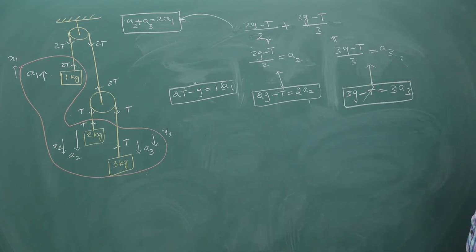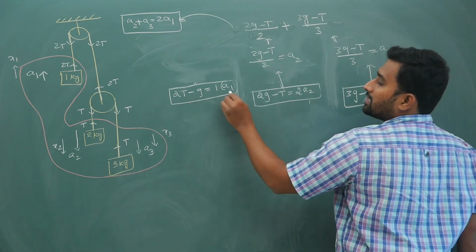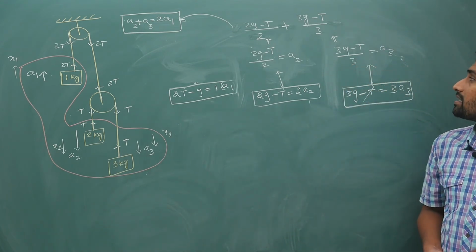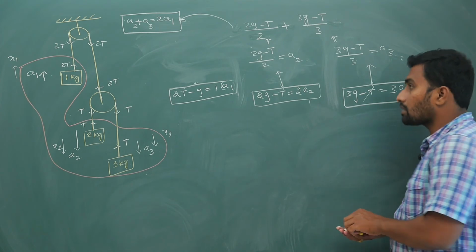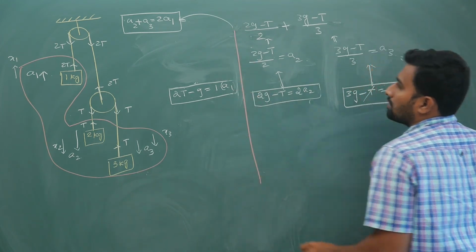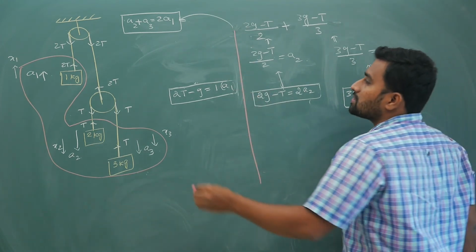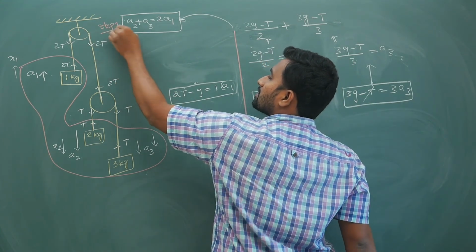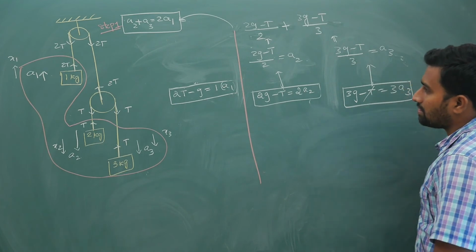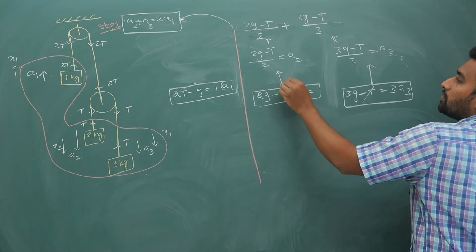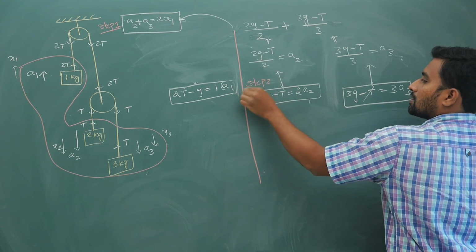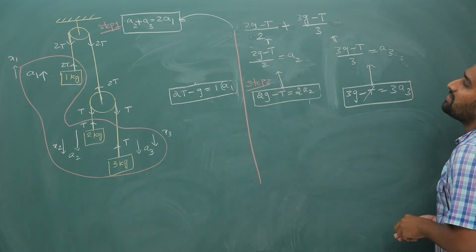Now from here you already got 2T minus G equal to A1, so let us simplify that. Don't get confused. This is your step 1: deriving this relation from the FBD and constraint relations. Step 2 is this part, which I will simplify.